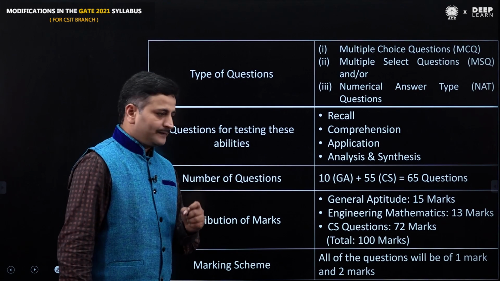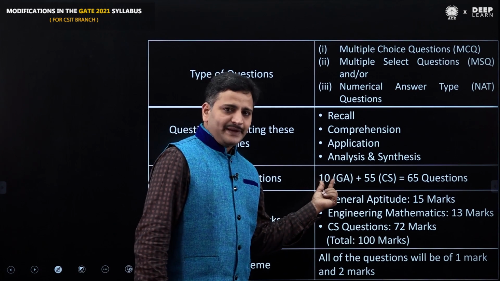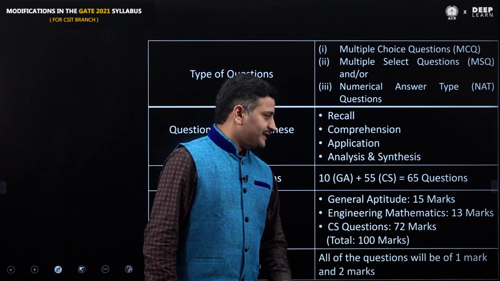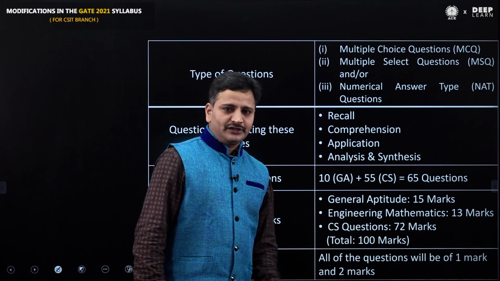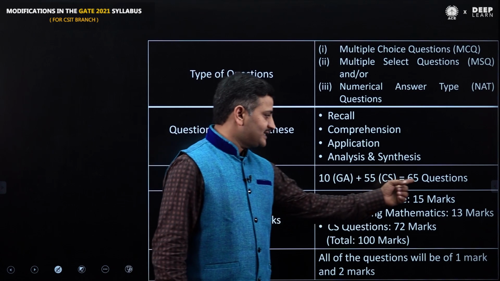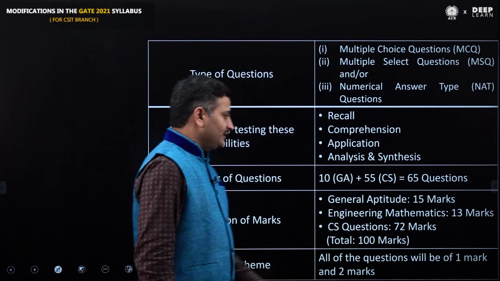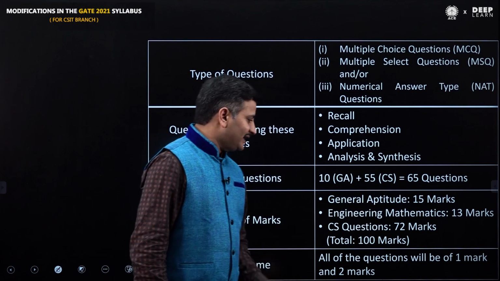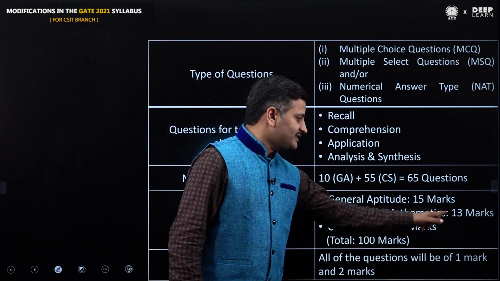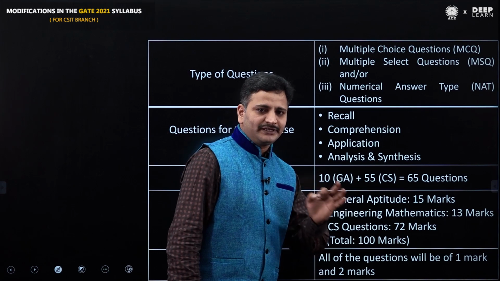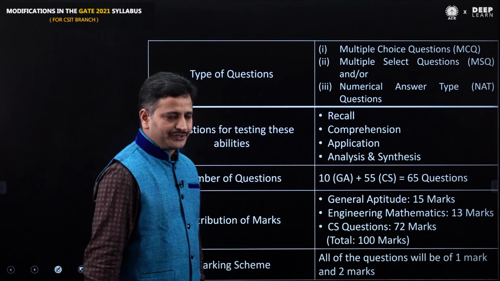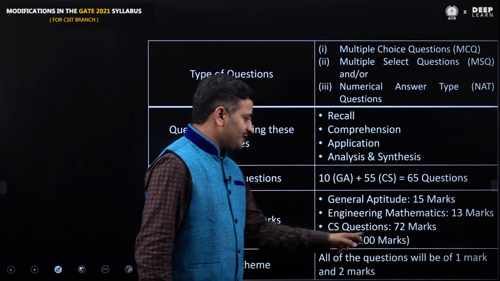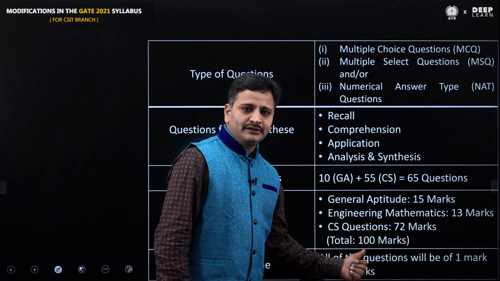Next, number of questions. How many questions are there? There are 10 general aptitude questions and 55 computer science technical subject questions, so in total we have 65 questions. This time they highlighted that general aptitude is 15 marks, engineering mathematics is 13 marks, and CS questions are 72 marks. In total we have 100 marks.